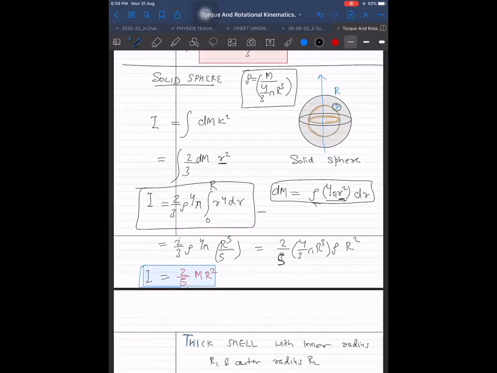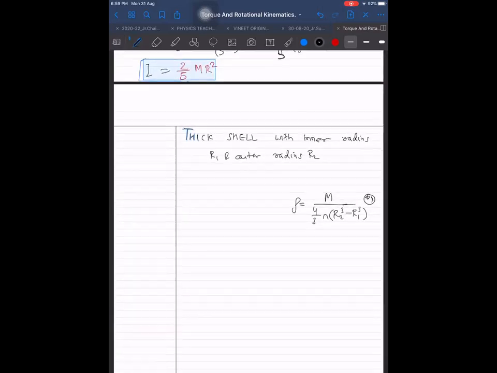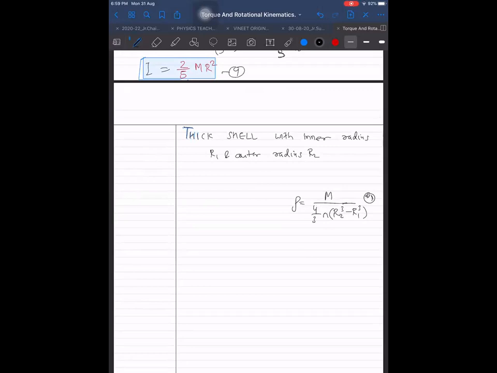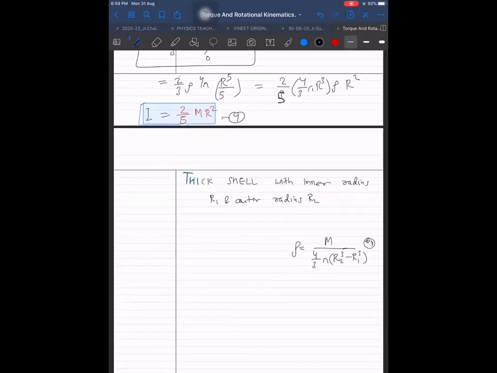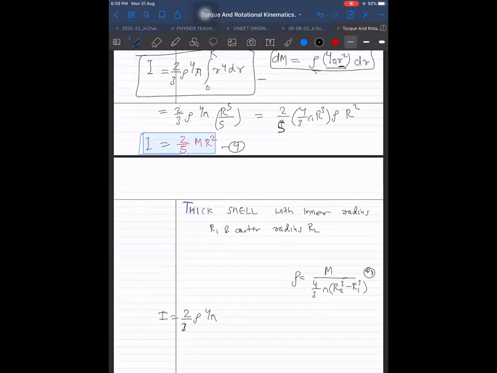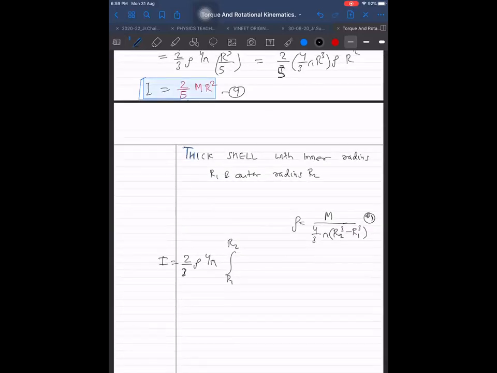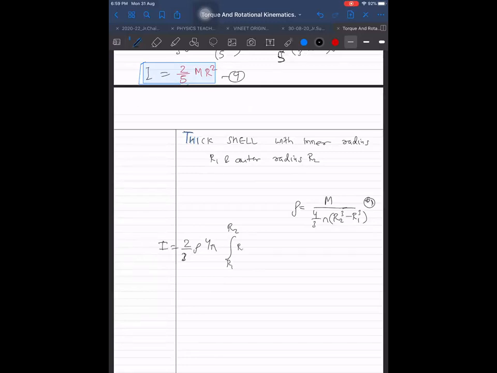The second change will be there. We should keep sight of how many formulas we have to remember. This is rho. The other thing I will change is in this integration. Let me write it as it is, except that term: 2 by 3 into rho into 4 pi, integral from R1 to R2 of r raised to power 4 into dr.